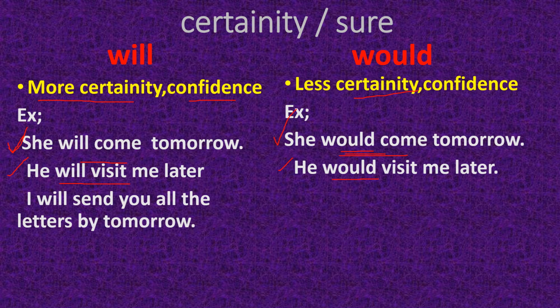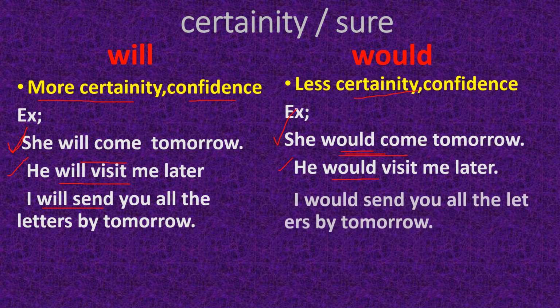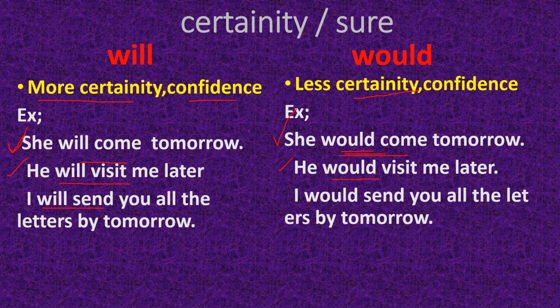Next one: I will send you all the letters by tomorrow. Here, will send means definitely I will send you all the letters by tomorrow. It's confirmed. That is called a high degree of certainty. Here would is mentioned in the sentence. So I would send you all the letters by tomorrow means I may send you the letters or may not. Not confirmed, there is less probability, less confidence, a low degree of certainty in that sentence.